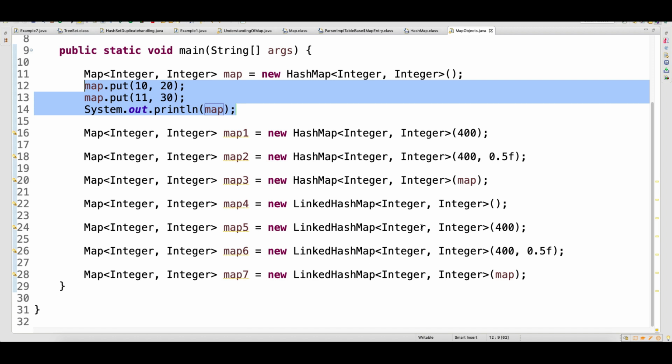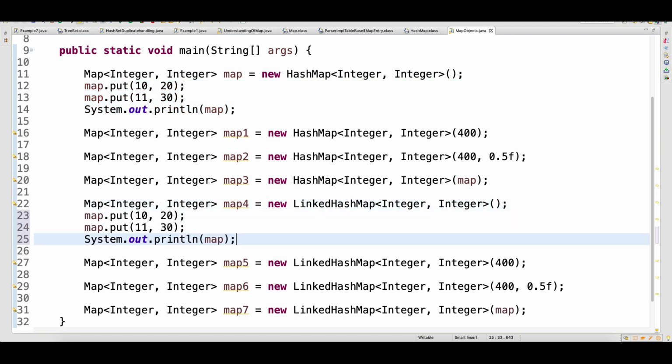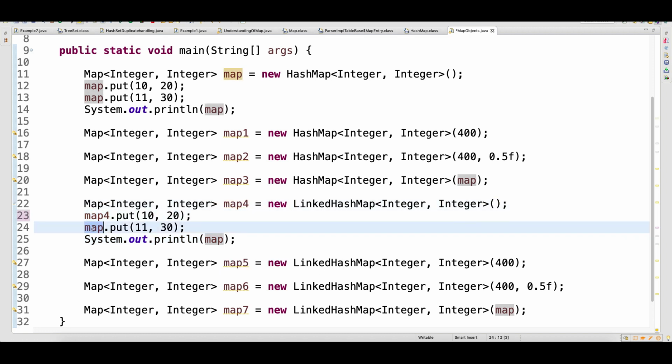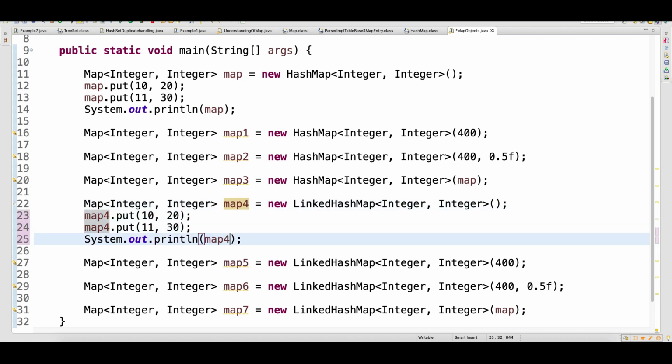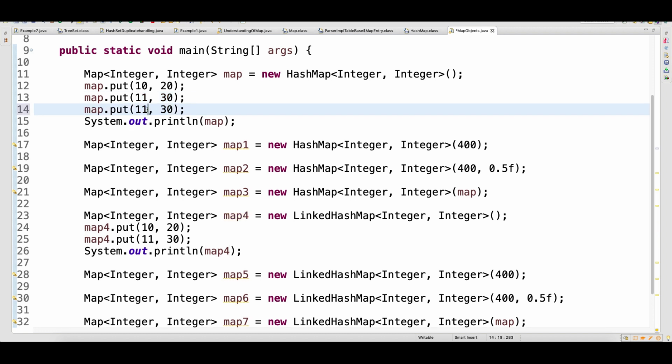I will copy the same thing from there, and now I will add it in the linked hash map. You should keep at least 3 entries to see a better result.